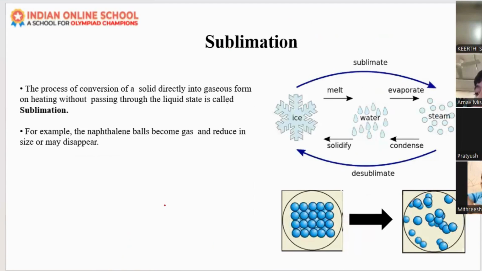So the next state is the sublimation state. Sublimation, have you heard about this? All of you? Yes, ma'am. What do you mean by sublimation? Ma'am, in sublimation, the solid state directly turns into gaseous form.